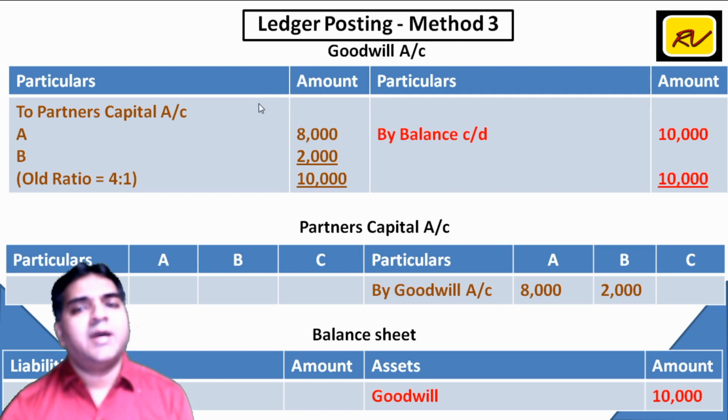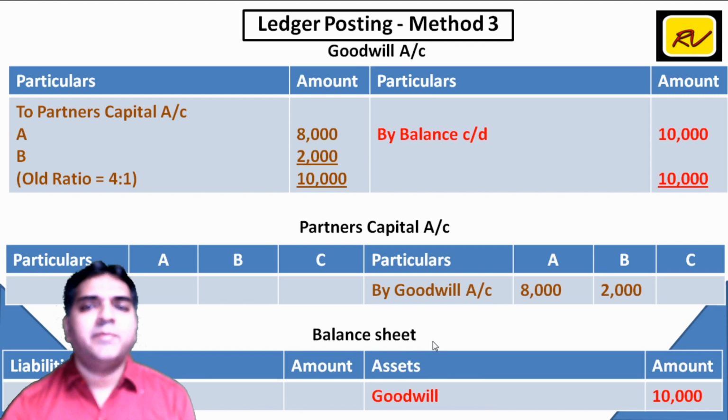Goodwill के डेबिट में लिखा partners capital, so partner के क्रेडिट में आएगा by goodwill. I have assumed old ratio of 4:1. So 10,000 is divided as 8,000 and 2,000. As you can see, goodwill account was debited. It is not credited. Accordingly, there is a balance carried down, and this balance carried down will appear in the balance sheet on the asset side.